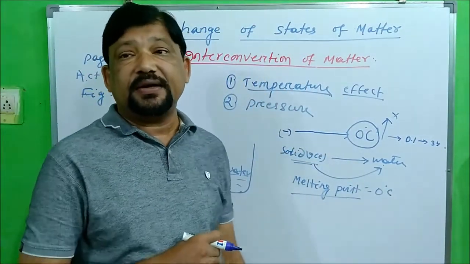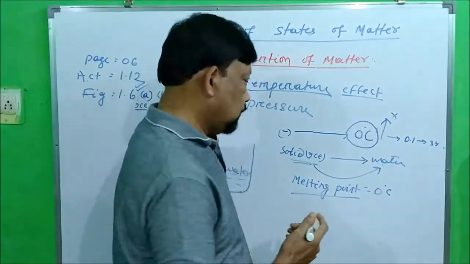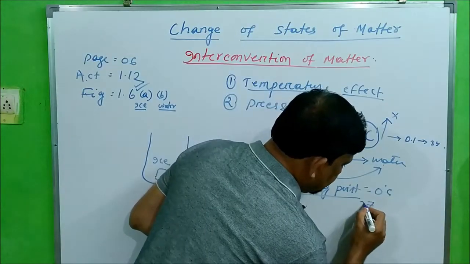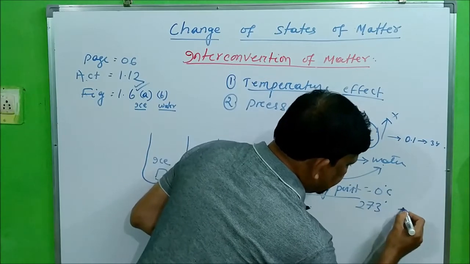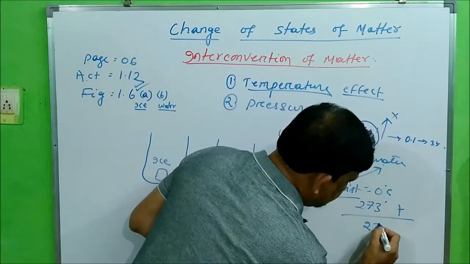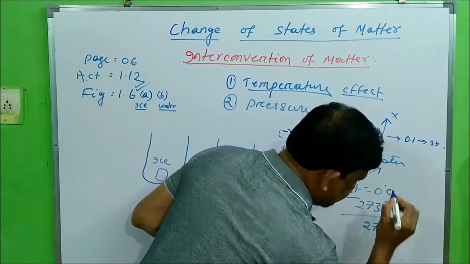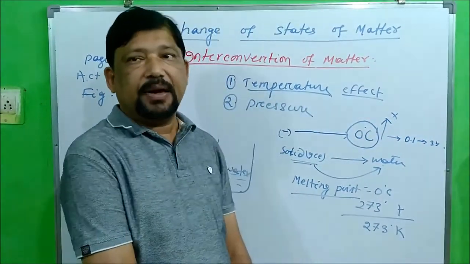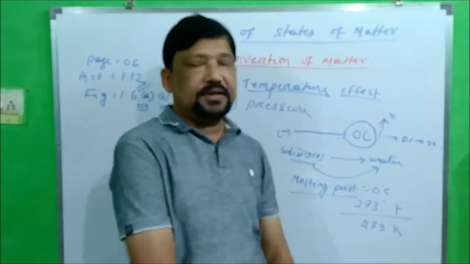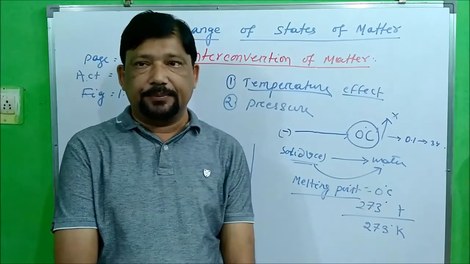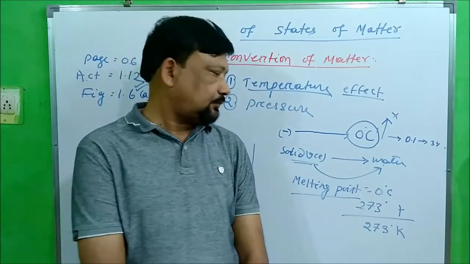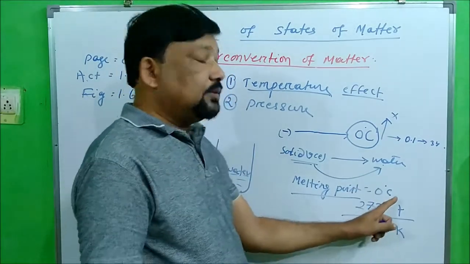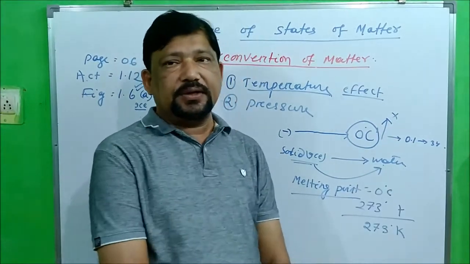If you convert it to the Kelvin scale, then add 273 degrees. Now it becomes 273 degree K. In the Kelvin scale, the melting point of ice is 273 degree Kelvin. Clear? And in the centigrade scale it is 0 degree centigrade.